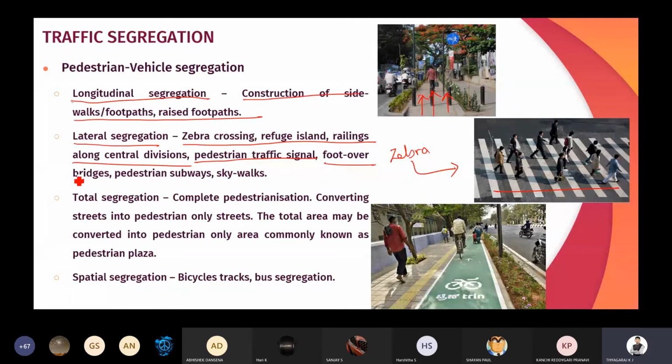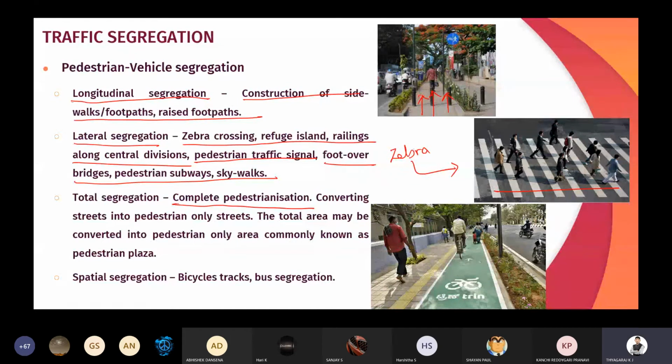Then foot over bridges, pedestrian subways and skywalks. I told, right, in the majority of the roads of Bangalore they have made this provision. That is the pedestrian vehicle segregation, either by providing subways, or by providing pedestrian signals, or by providing zebra crossings, or by providing skywalks. Especially in the majority of the major roads in Bangalore, they are provided with skywalks and subways. Okay.